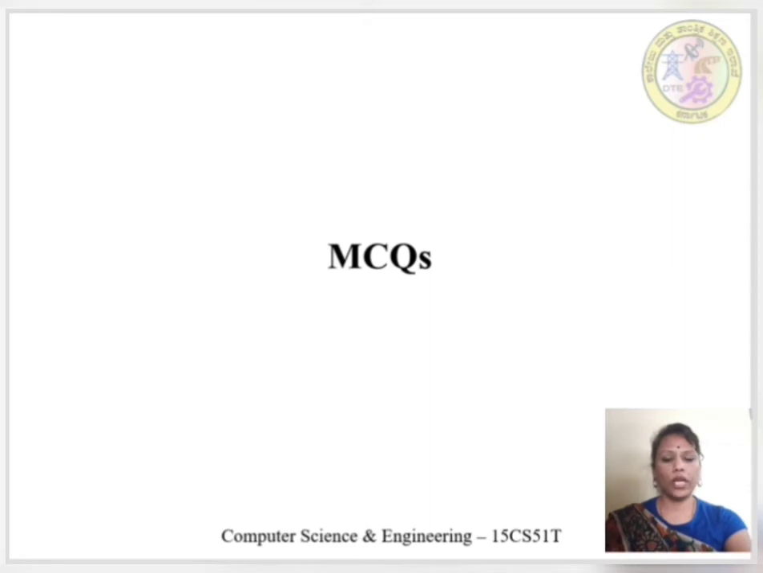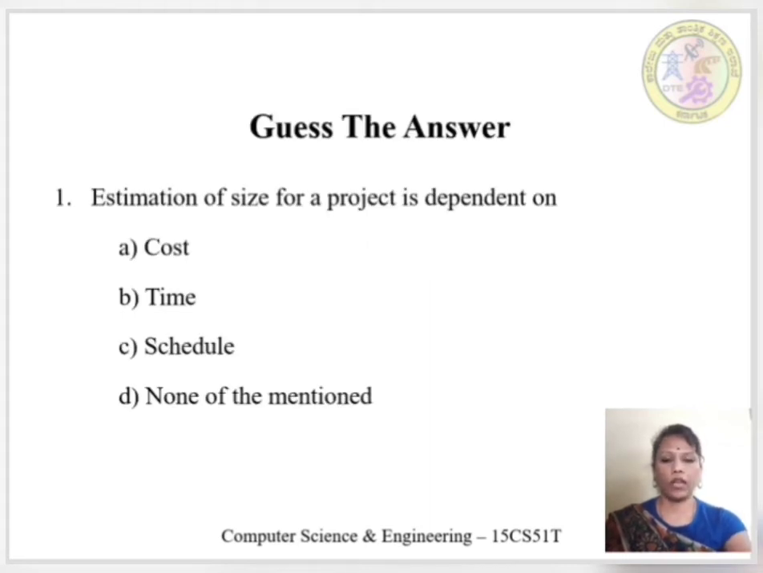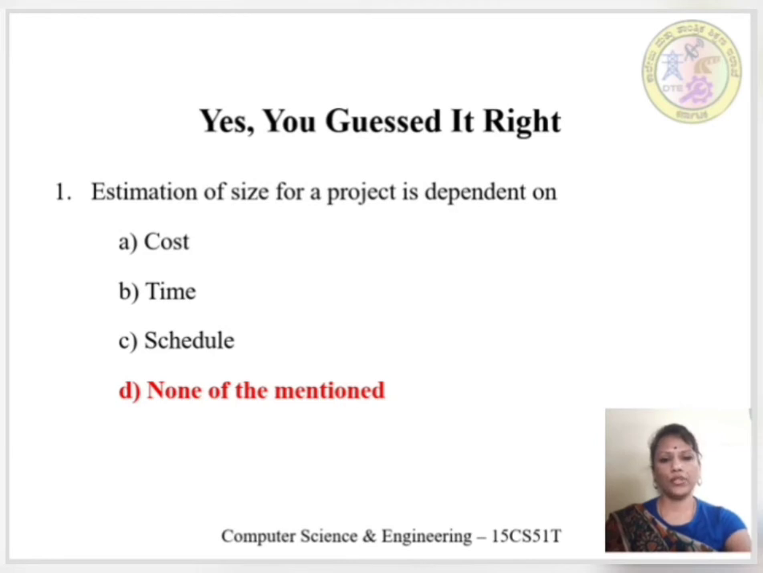Let's solve few MCQs on today's session topics. Question number 1. Estimation of size for a project depends on option A cost, option B time, option C schedule, option D none of the mentioned. Guess the answer, students. Yes, you guessed it right. The answer is option D, none of the mentioned.